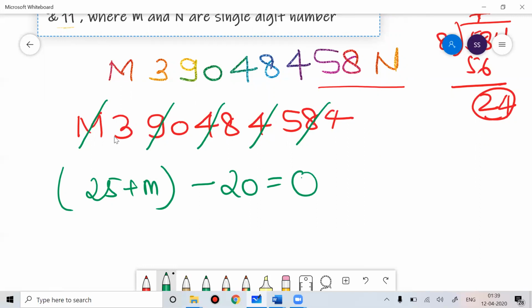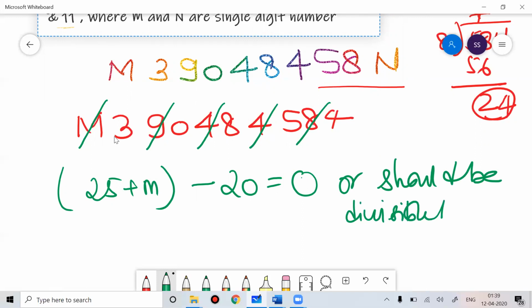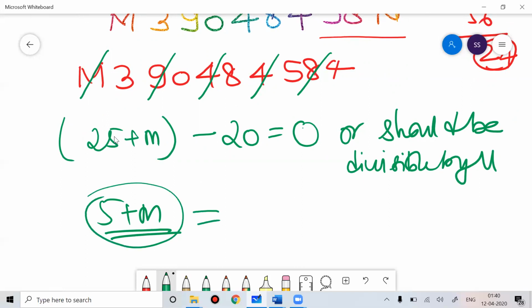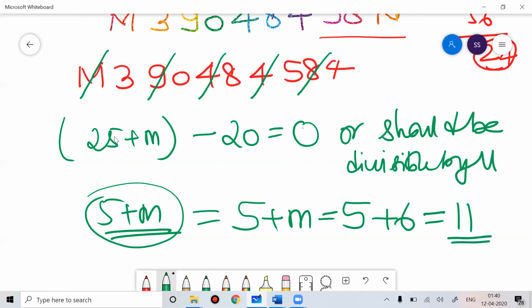Now the difference should be 0, or it should be a number divisible by 11. So if you see, you are getting a value like 5 plus m. If I bring that to the other side, m will not serve any objective, right? Then you get m negative, and m can't be negative. So what can be the value of m? It should be either 0 or a value which is divisible. So you are using the divisibility rule of 11. Because the number is given as divisible by 11, the m should be 6. Then only the number can be divisible by 11.